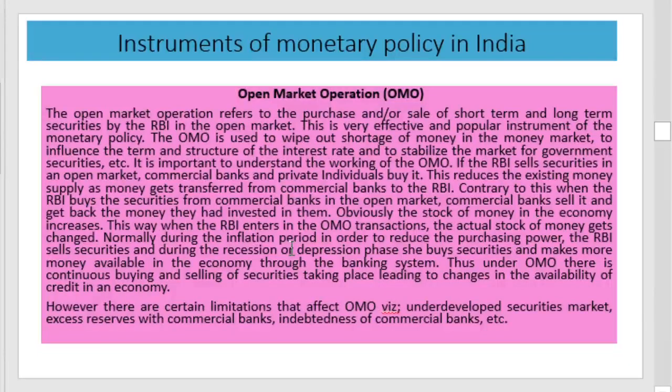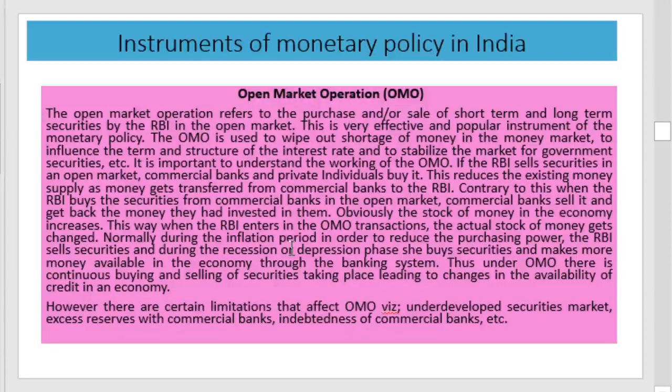Open market operation refers to the purchase or sale of short-term or long-term securities by the RBI in the open market. Therefore, there are two actions: purchase or sale of short-term and long-term securities by the RBI. These two actions have different effects on the economy.